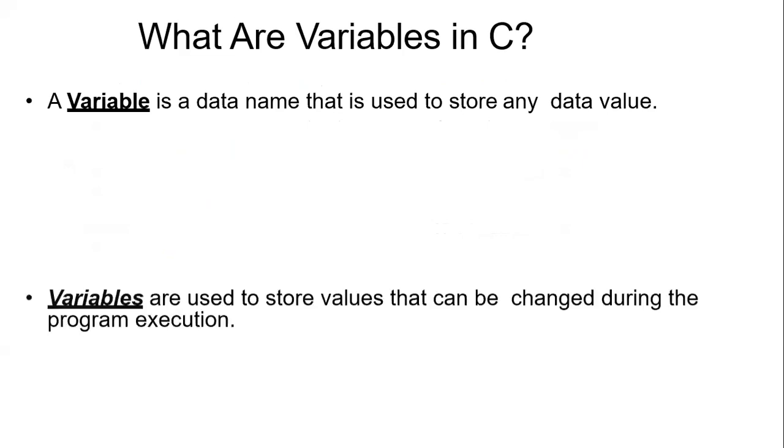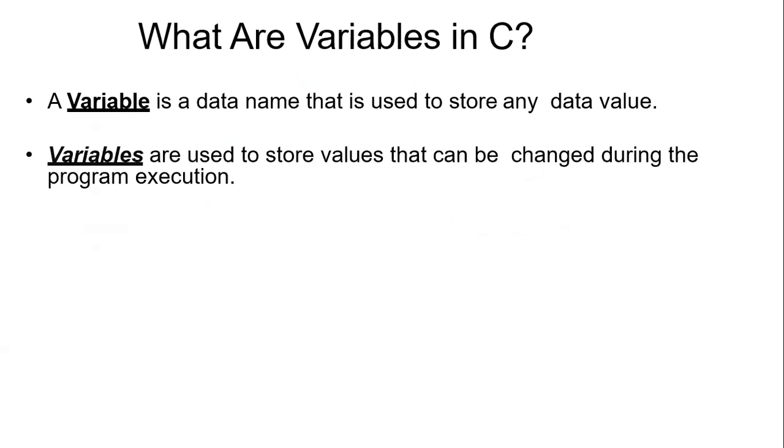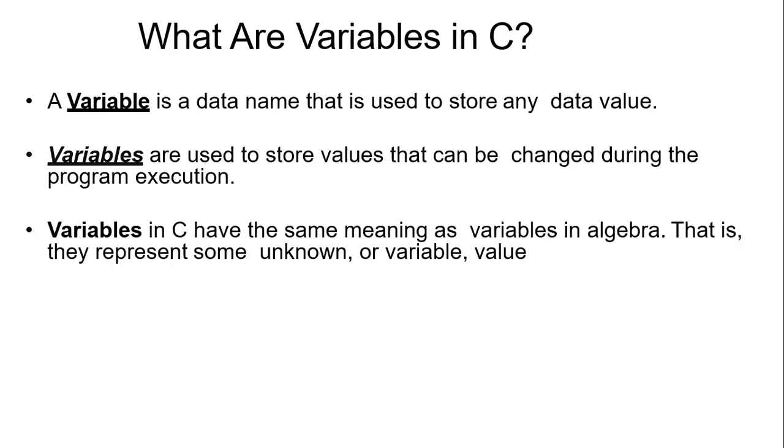Just now I have shown you that variables are used to store values that can be changed during program execution. It will be highly used during the program execution. And it has some algebraic meaning, where we represent some unknown or variable values.